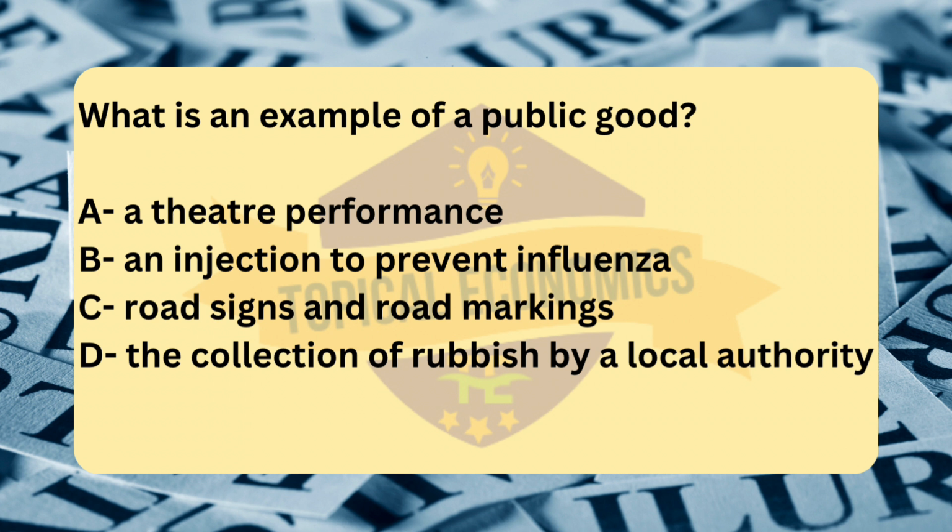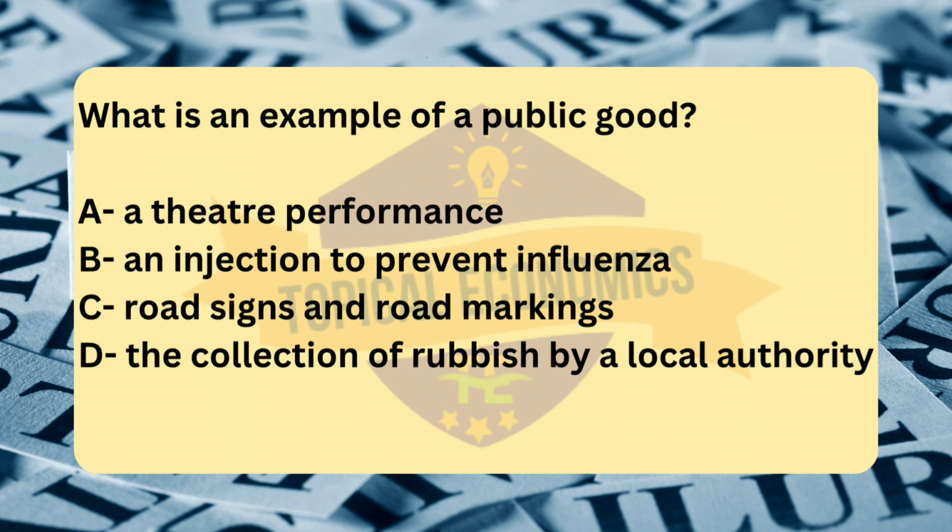A public good is defined by two main characteristics. 1. Non-excludability, people cannot be excluded from using the good, even if they don't pay for it. 2. Non-rivalrous consumption, one person's use of the good does not reduce its availability for others. Now, road signs and road markings are public goods because they are non-excludable, everyone can benefit from them without being excluded, regardless of whether they pay for them, and non-rivalrous, one person benefiting from road signs or markings does not prevent another person from benefiting from them as well.